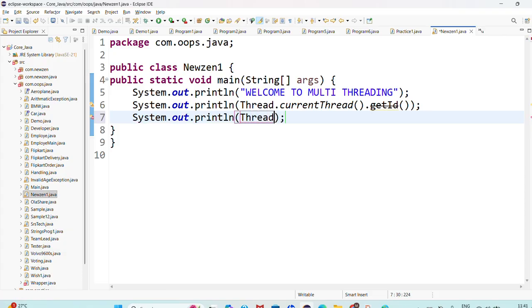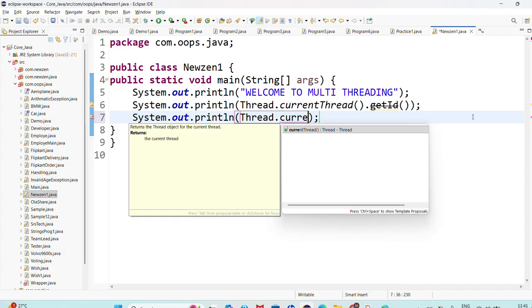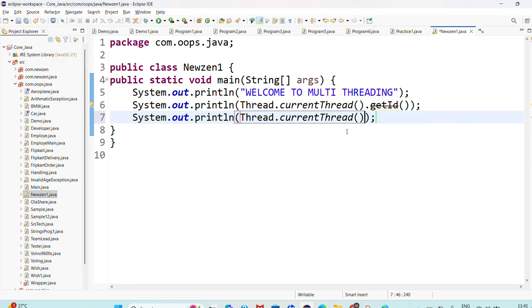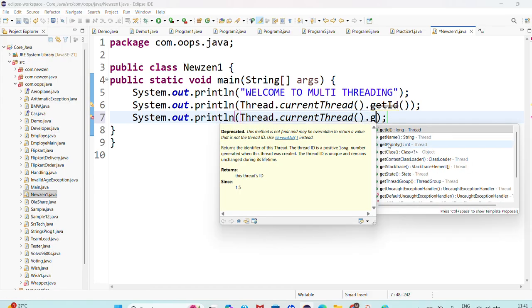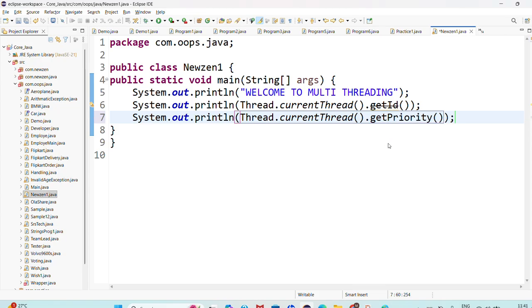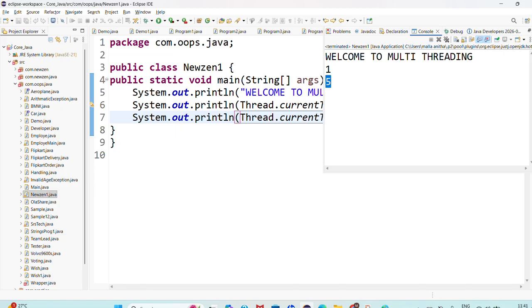System.out.println(Thread.currentThread().getPriority()). The getPriority method is there, right? Now try to understand, sir. Here I want to execute now. Yes, we are getting the priority 5.